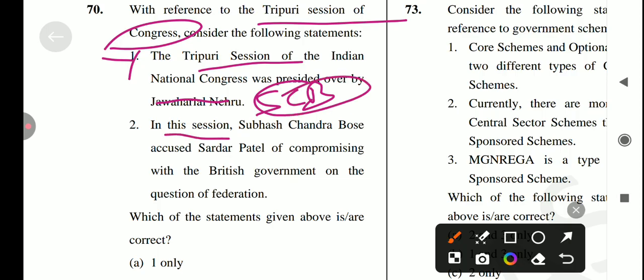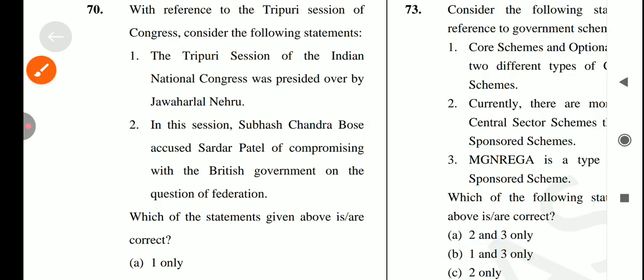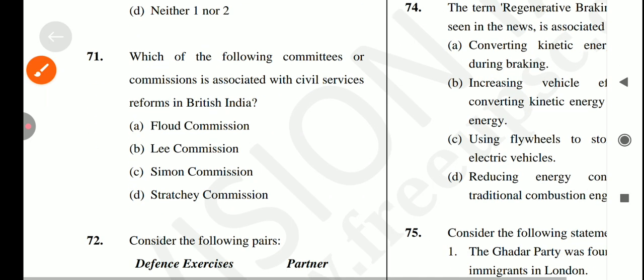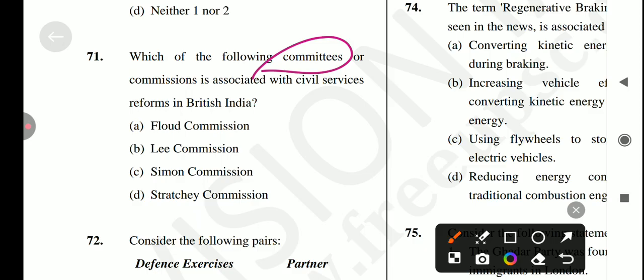Next is in this session Subhash Chandra Bose accused Sardar Patel of compromising with the British government on the question of the federation. Yes, it's a correct statement. So answer for this question is option number B. Only 2 is correct.